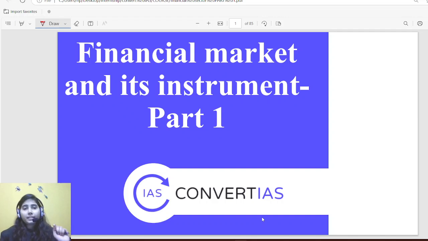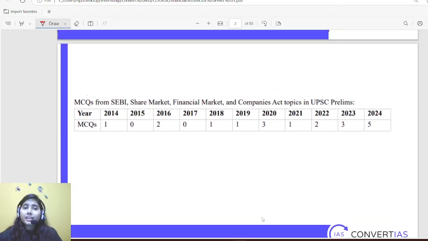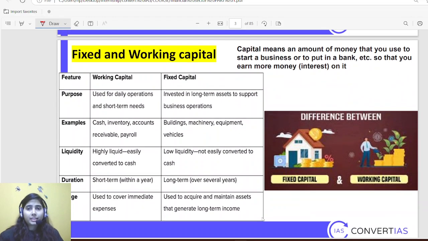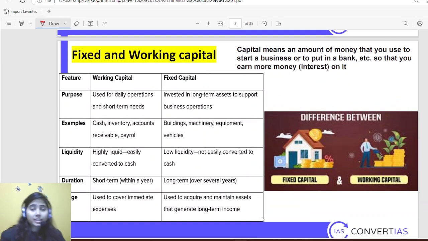And for this particular one today I'll be discussing about financial market and its instrument. And if we see the PYQ trend, then you see there are increasing number of questions from this portion, and in 2024 it was too much. There were 5 questions from single portion. So I do not need to tell you the importance of this session and again the coming one. So without wasting any time, let's come to the terms first and see.